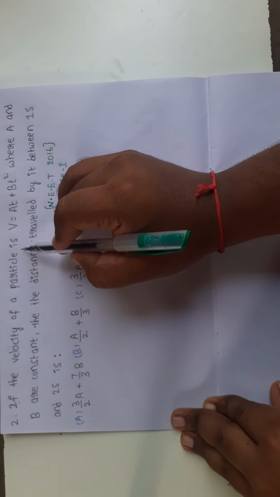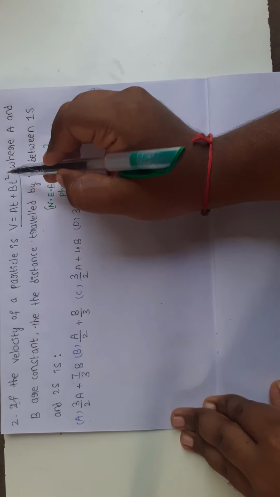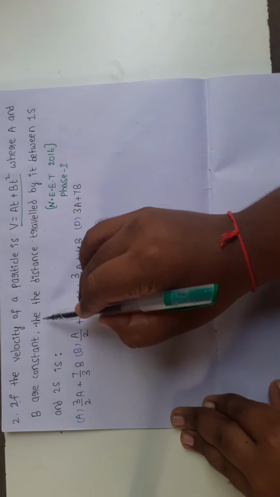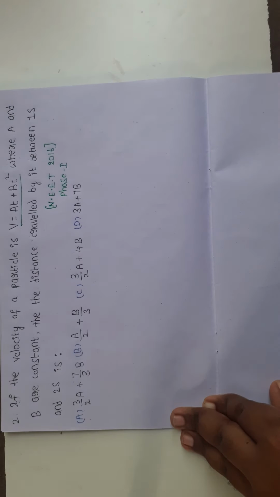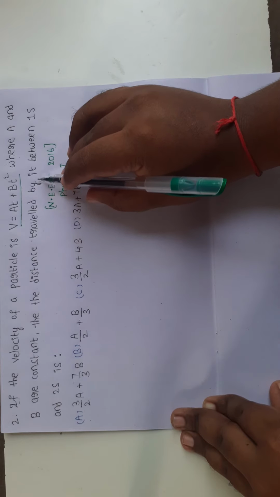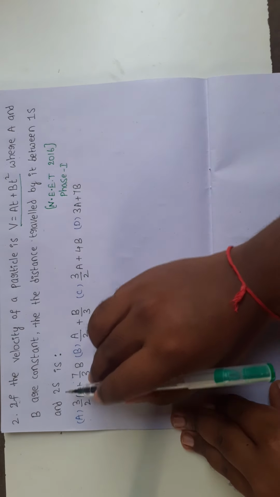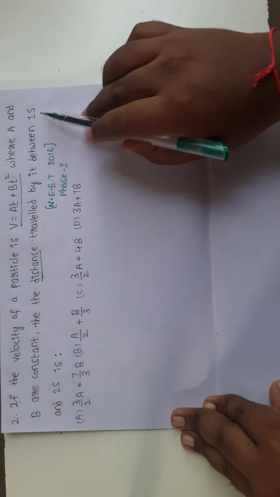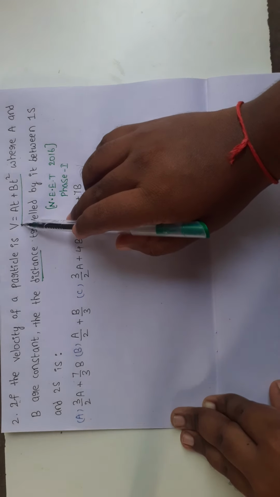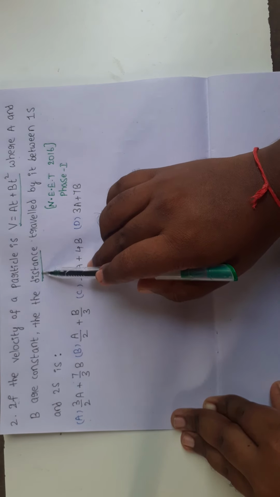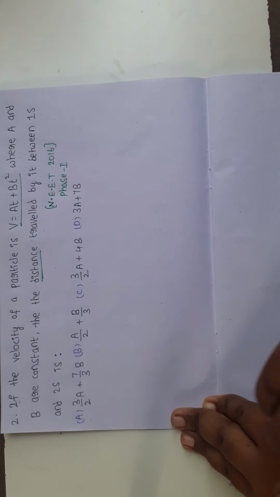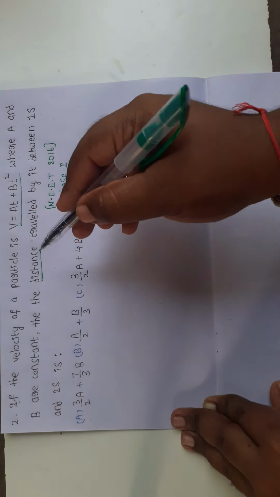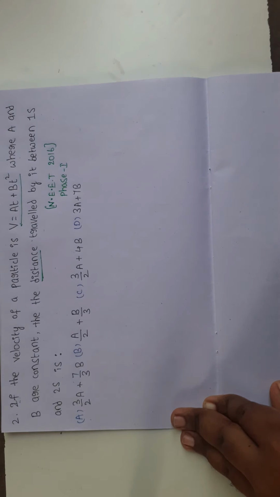If the velocity of a particle is v equals at plus bt square, where a and b are constants, the distance travelled by it between 1 second and 2 seconds. Here we have to find the distance between 1 second to 2 seconds. Velocity is given, and we are going to find the distance from 1 second to 2 seconds. So we can easily find the distance from the velocity formula. Velocity equals displacement by time.